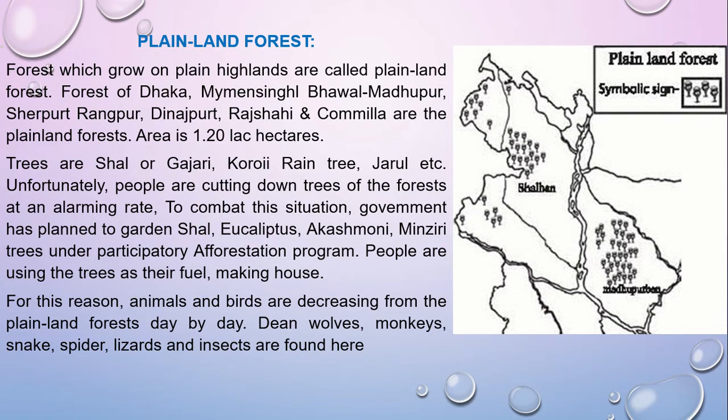The soil color is reddish and brownish and clay type, and you can find lots of litter underneath the plants. The most alarming situation here is people illegally cutting the shal trees. That is why the government takes some initiatives which are very helpful for the environment and for conserving biodiversity.